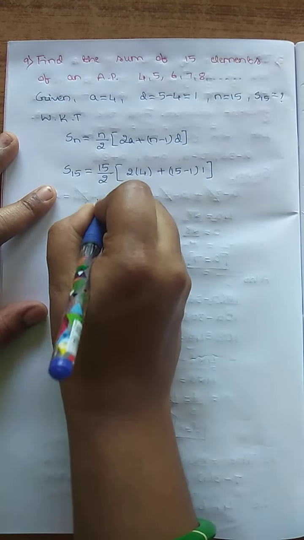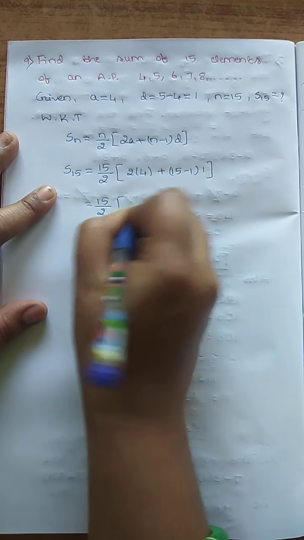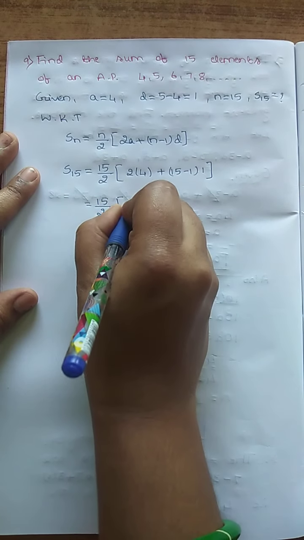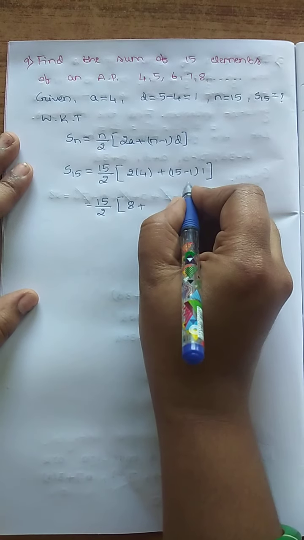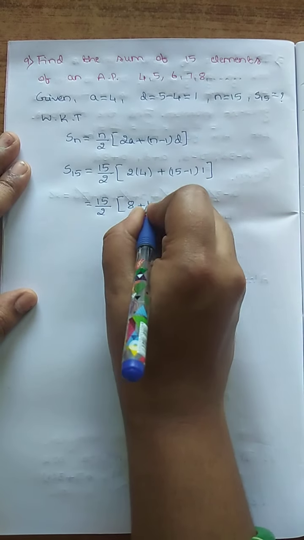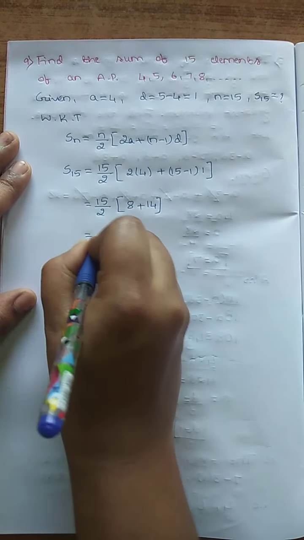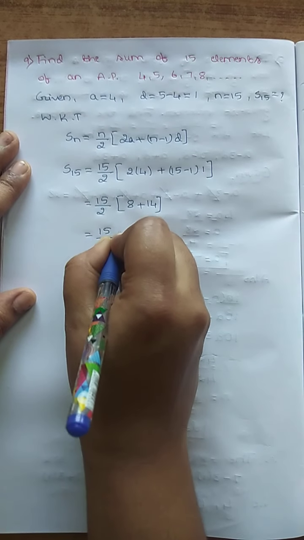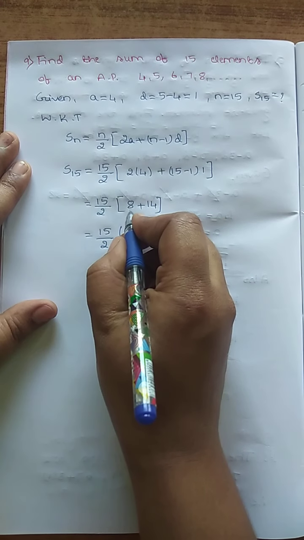Equal to 15 by 2 into 4 twos are 8 plus 15 minus 1, 14, 14 into 1, 14. Equal to 15 by 2 into 14 plus 8.